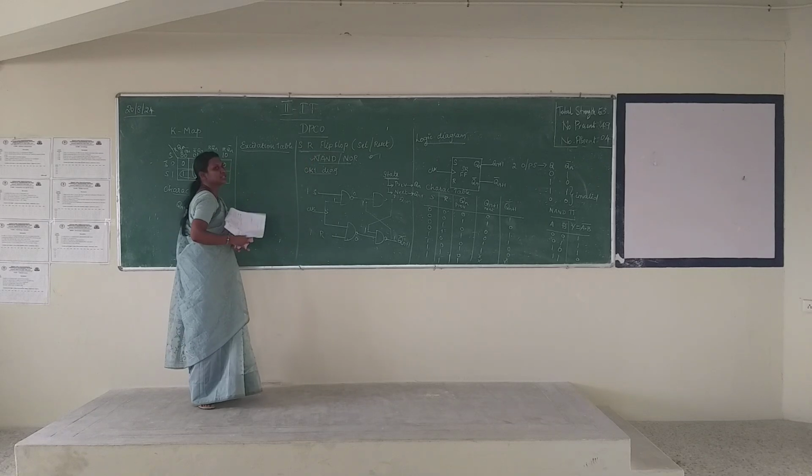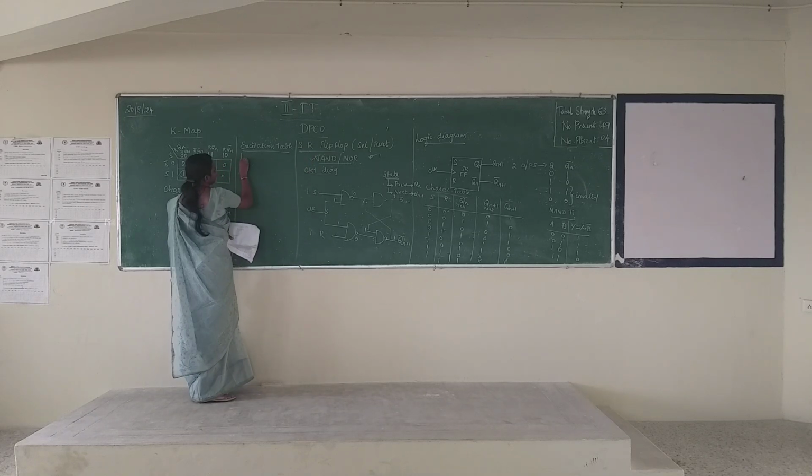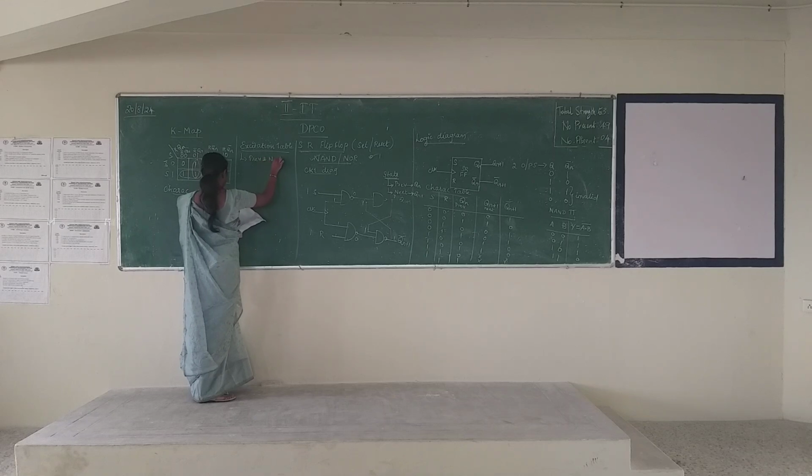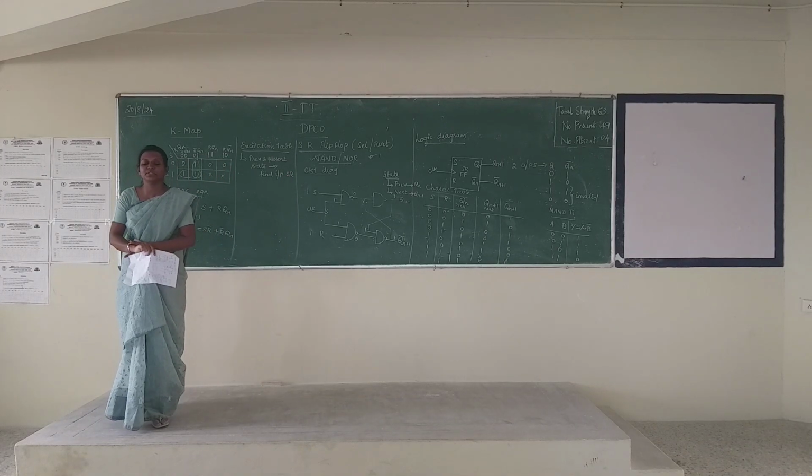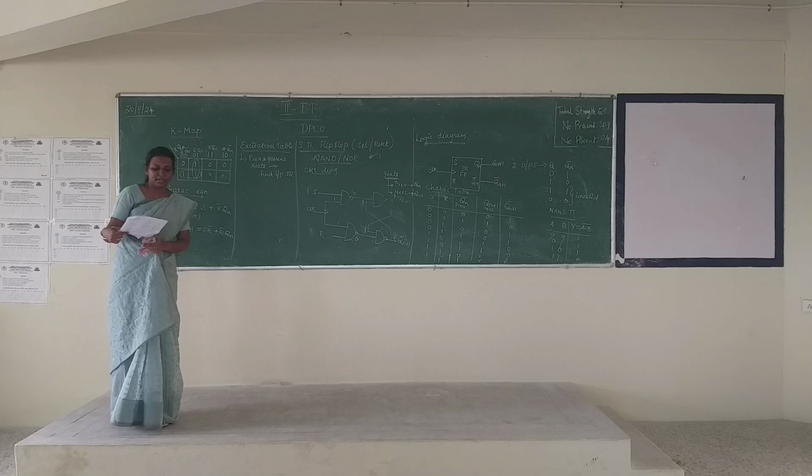That is the excitation table. Excitation is previous and next, that is, present state. Let's define the input of SR. This is the definition of the excitation table.